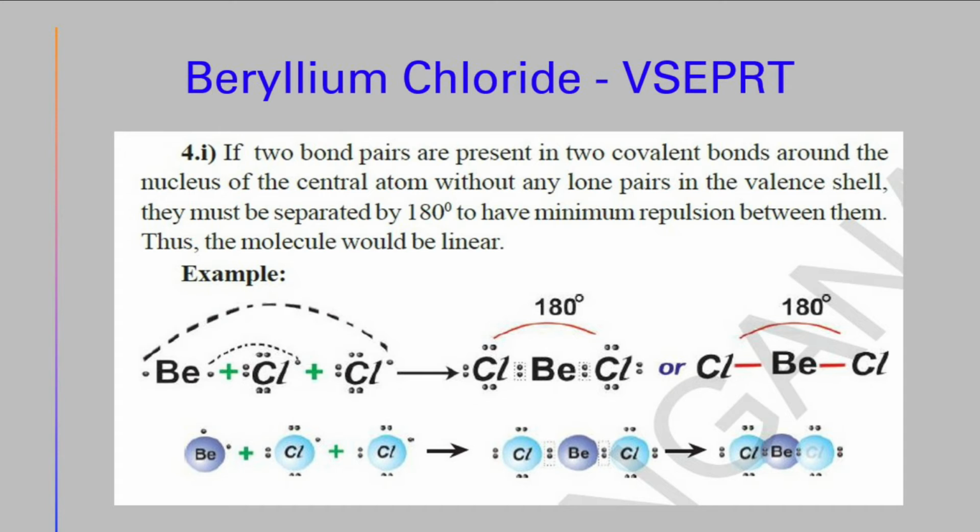Beryllium chloride by VSEPR theory. If two bond pairs are present in the two covalent bonds around the nucleus of the central atom without any lone pair in the valence shell, they must be separated by 180 degrees to have minimum repulsion between them. Thus, the molecule would be linear. Example: beryllium chloride.